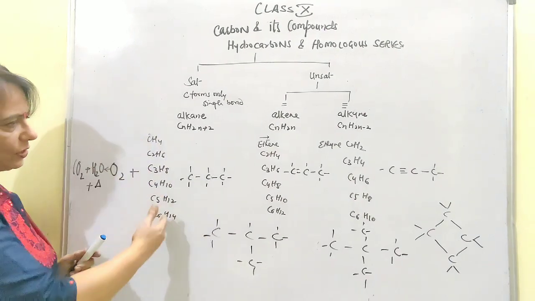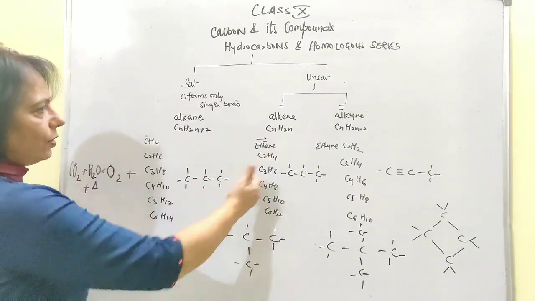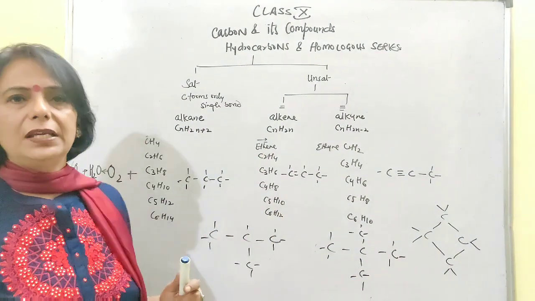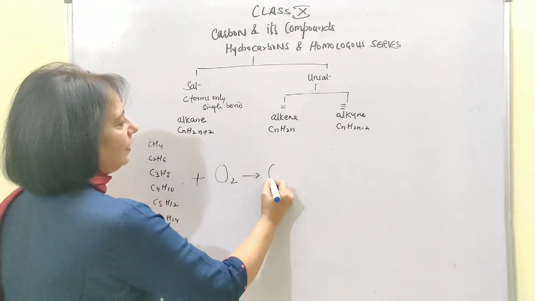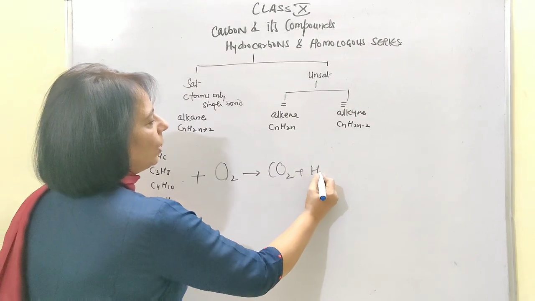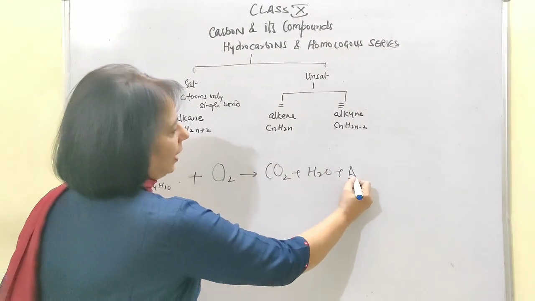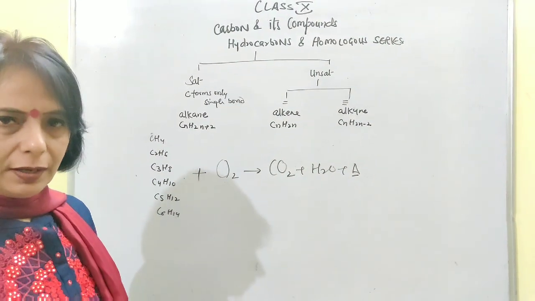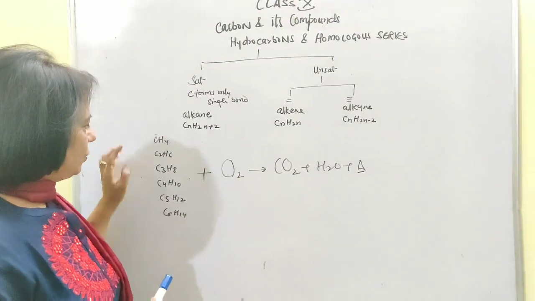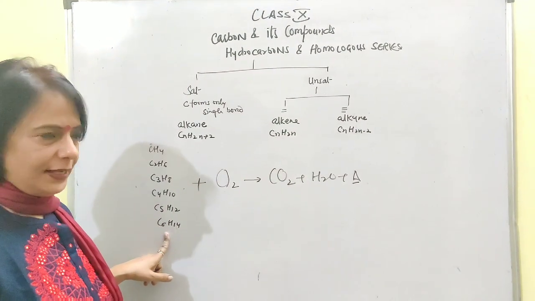So any compound which is taken, any one out of these, when it undergoes the process of combustion, will give carbon dioxide, water and energy. Undoubtedly, the amount of energy which will be released will be different in all the compounds. Methane gives more energy as compared to hexane.